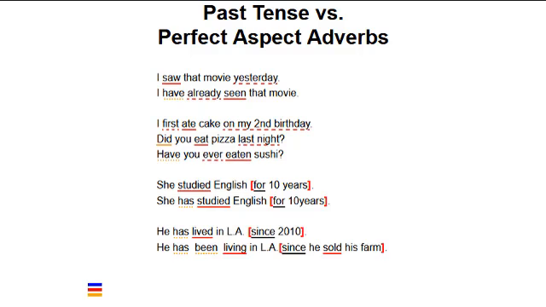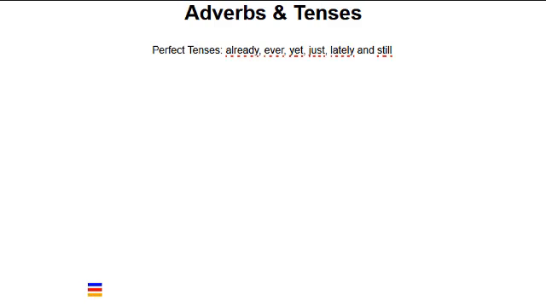We cannot say, he lived in LA since 2012, or he was living in LA since he sold his farm. Instead, we use the perfect aspect and say, he has lived in LA since 2012. He has been living in LA since he sold his farm. Besides the adverbs already, ever, and yet, we also use just, lately, and still with the perfect aspect.